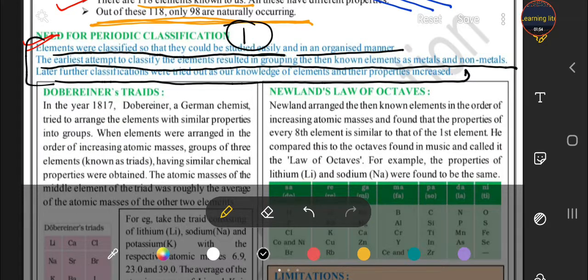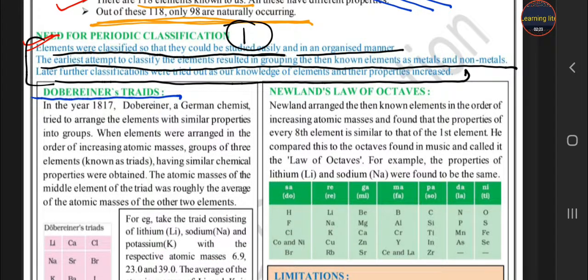Because if there is no classification, then there is a mess all around. All the elements get mixed up. We can't know their physical and chemical properties properly. So we feel a need to classify so that they could be studied easily and in an organized manner. Now move on to our first model, that is the Dobereiner triad model.